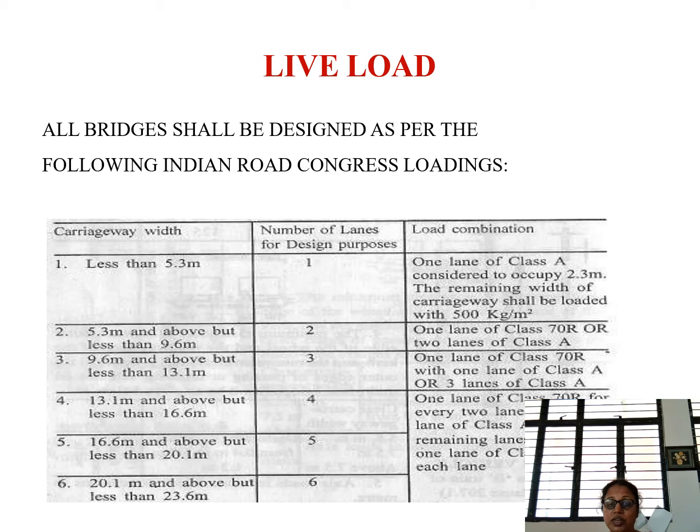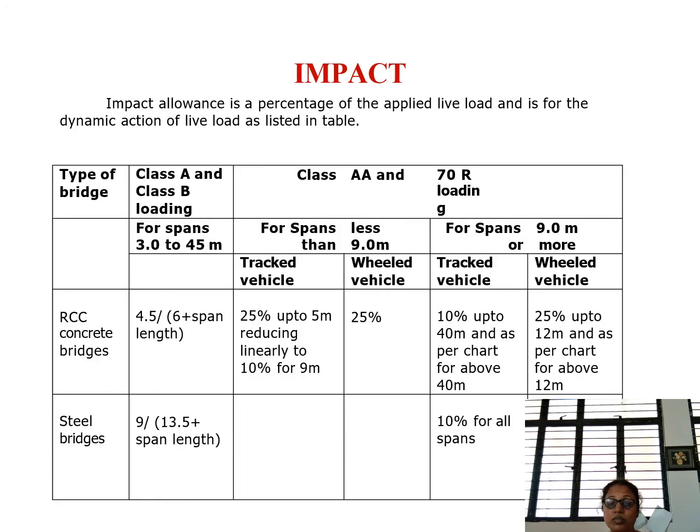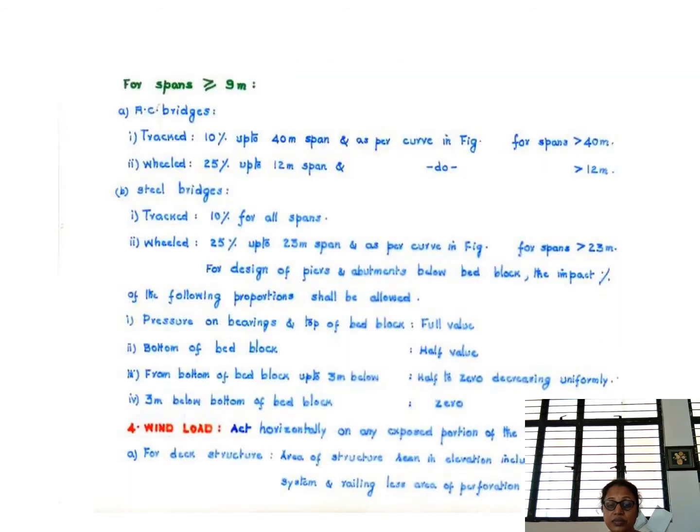So as I told you, the live load on the bridge shall be designed as per the IRC specifications. So how many lanes have to be designed, what should be the carriageway width, what should be the load combination, all are as per the IRC specification. It is provided in IRC 6, IRC 5, IRC 16.